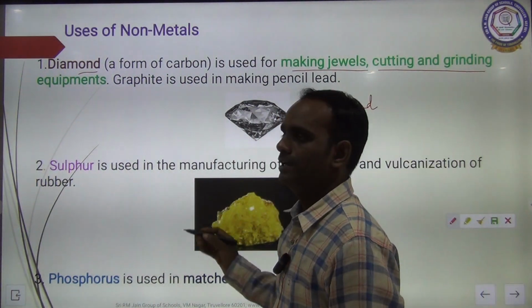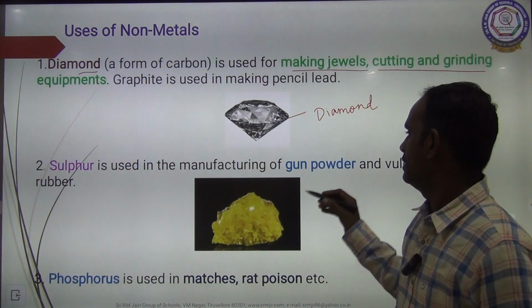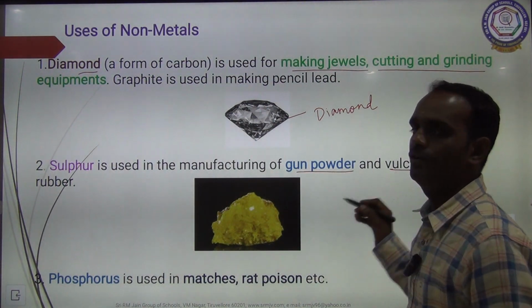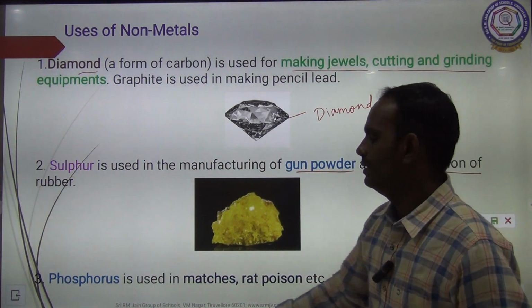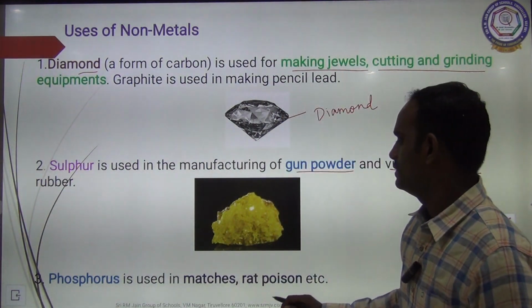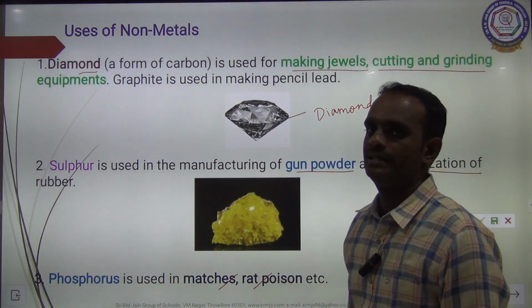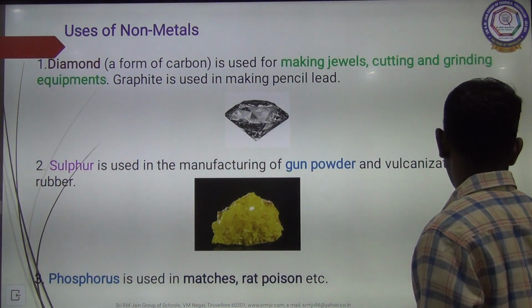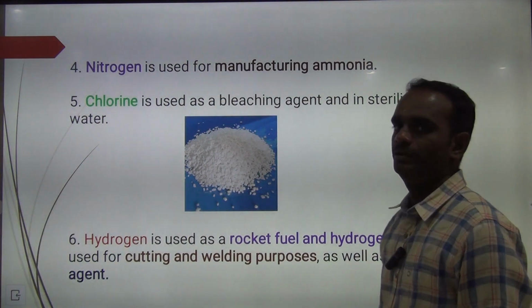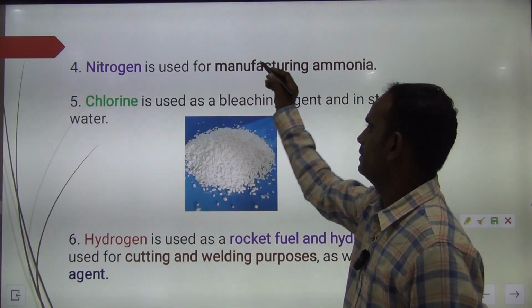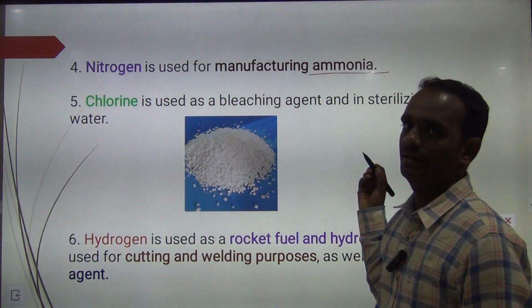Sulfur is used in the manufacturing of gunpowder and also in vulcanization of rubber. The third one, phosphorus, is used in matchsticks and rat poison, etc. The fourth one, nitrogen, is used for the manufacturing of ammonia.